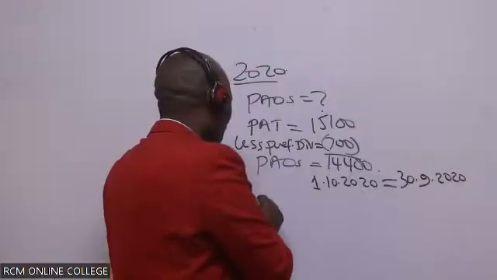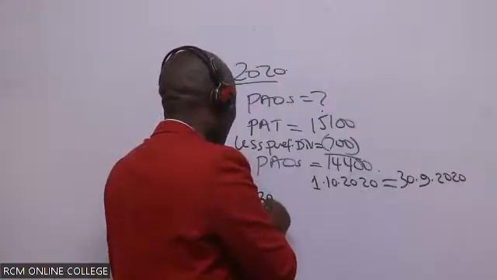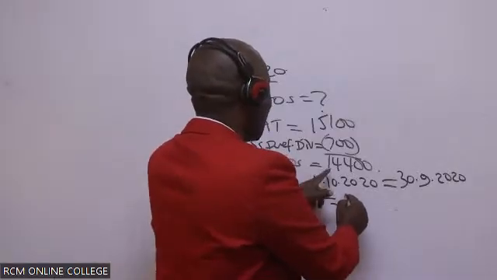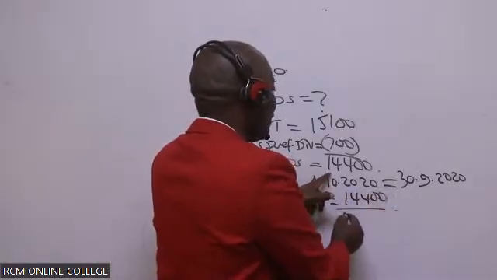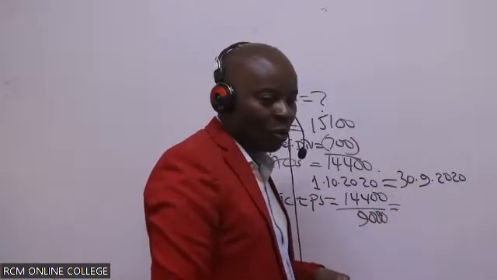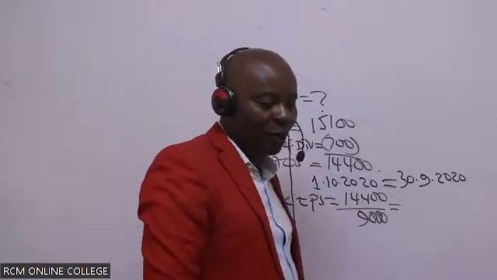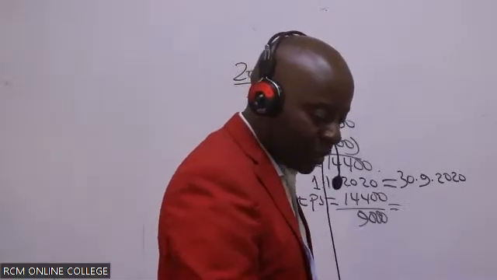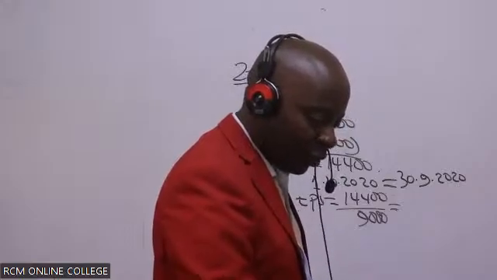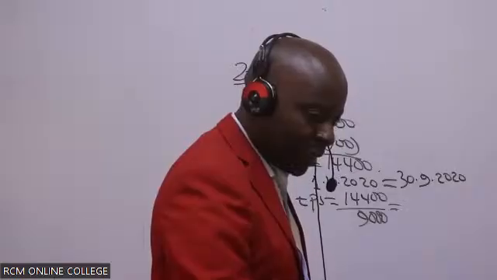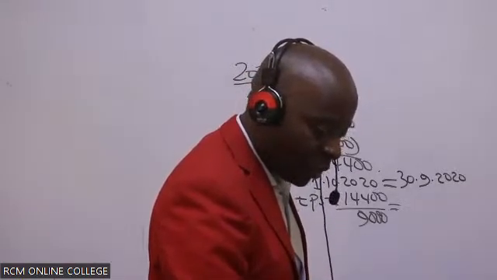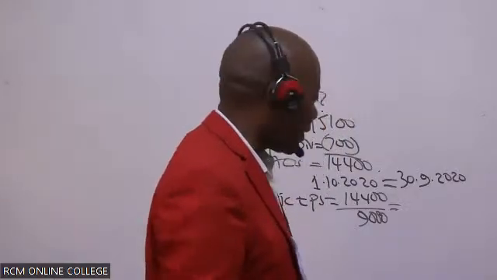And therefore our basic earnings per share will be equal to the PAUs, 14,400. You divide this by what here? By the 9 million shares that we had there, which will give us what figure? Somebody is trying to follow. What do we have there? A figure of 1.6.